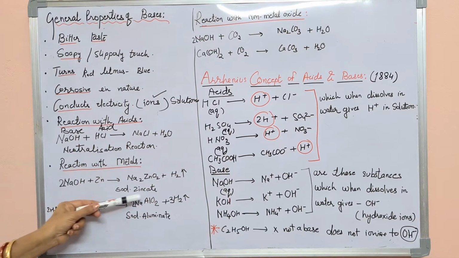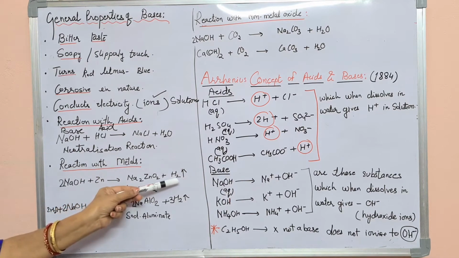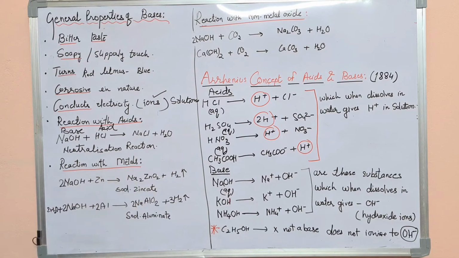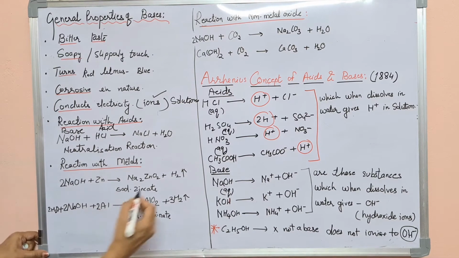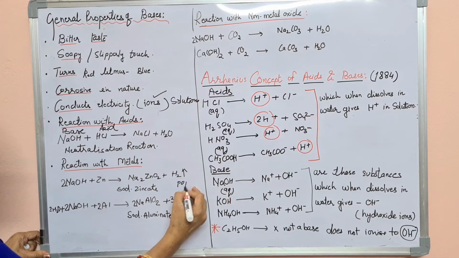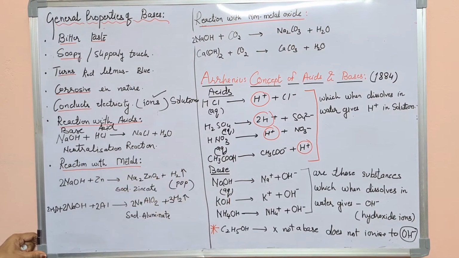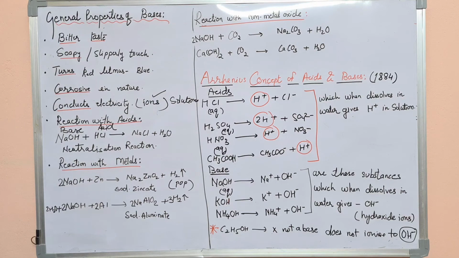This is called sodium zincate, and hydrogen gas is released. This hydrogen gas can be tested by bringing a lighted matchstick near it, and it will burn with a pop sound. We know that hydrogen gas burns with a pop sound.